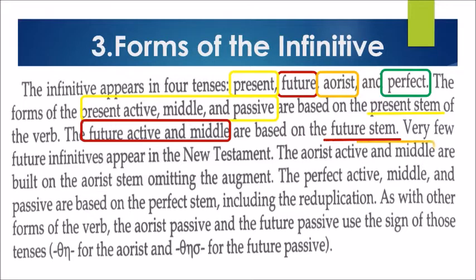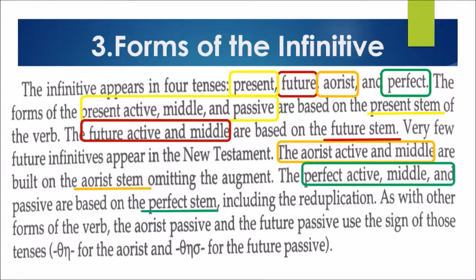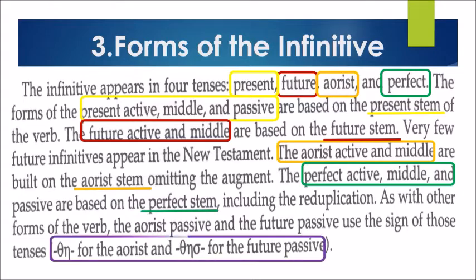The aorist active and middle are built on the aorist stem omitting the augment. So remember, in the aorist, there is no augment. The perfect active, middle, and passive are based on the perfect stem, including the reduplication. As with other forms of the verb, the aorist passive and the future passive use the sign of those tenses. You have thē for the aorist and thēs for the future passive.